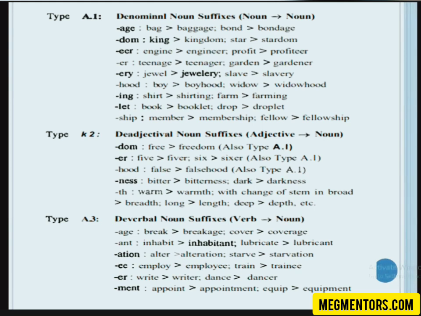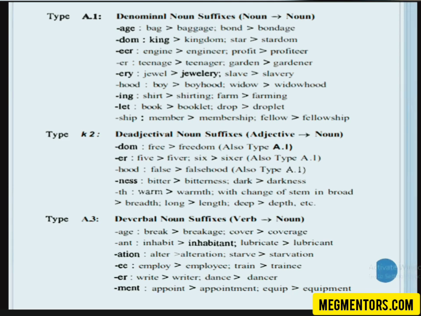Clear? The de-adjectival noun suffix means the base is already an adjective. So when you add a suffix to an adjective, you get a noun. Free, freedom. False, falsehood. False is already an adjective. So when you add hood to false, you get the noun falsehood.